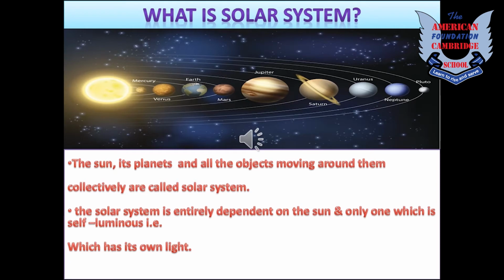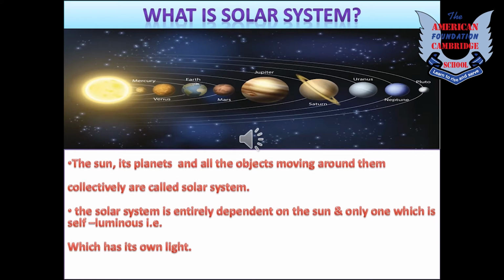So basically children, solar system consists of the sun and everything that orbits around it, or you can say revolve or rotate around it. Kids, a solar system consists of 8 planets and every planet has their own moon. Some have one moon, some have more than one moon, and some have no moon in it. These are not the only things that are present in our solar system. We have dwarf planets as well. Dwarf planet means small planets. And uncountable asteroids and icy objects are also there in our solar system.